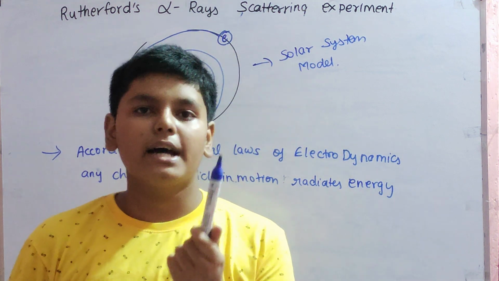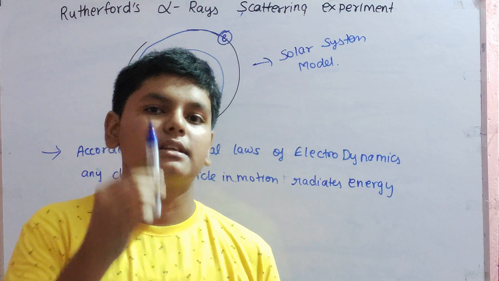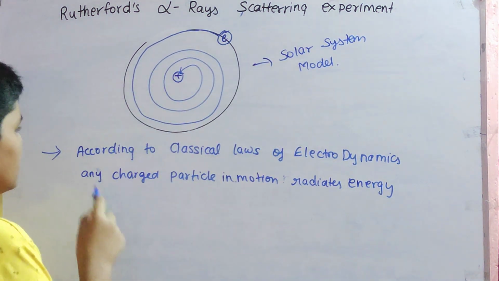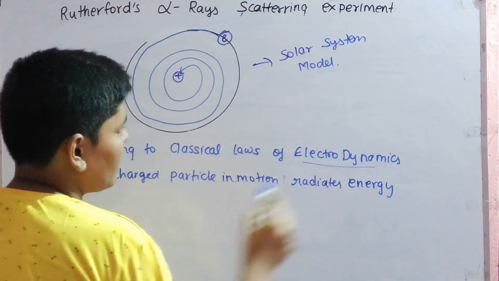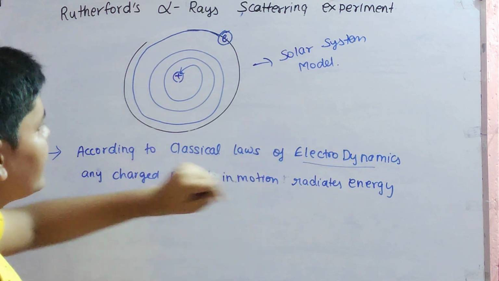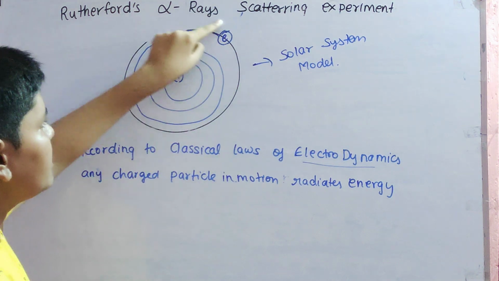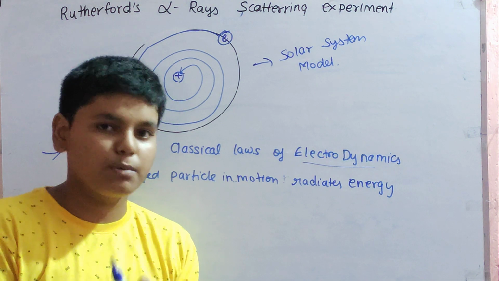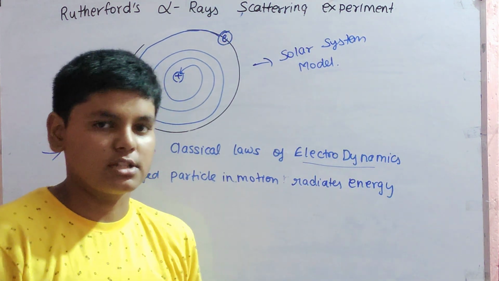No. This marker is made up of atoms. The electrons are rotating around the nucleus. But is this collapsing? No, it is still stable like this. It means that this model is a failure, because according to the electrodynamics laws, any charged particle which is in motion will radiate energy. So if it starts from here, it will slowly lose energy, go towards the nucleus, be pulled by the proton, and it will collapse. The atom will collapse. But in reality, this does not happen.